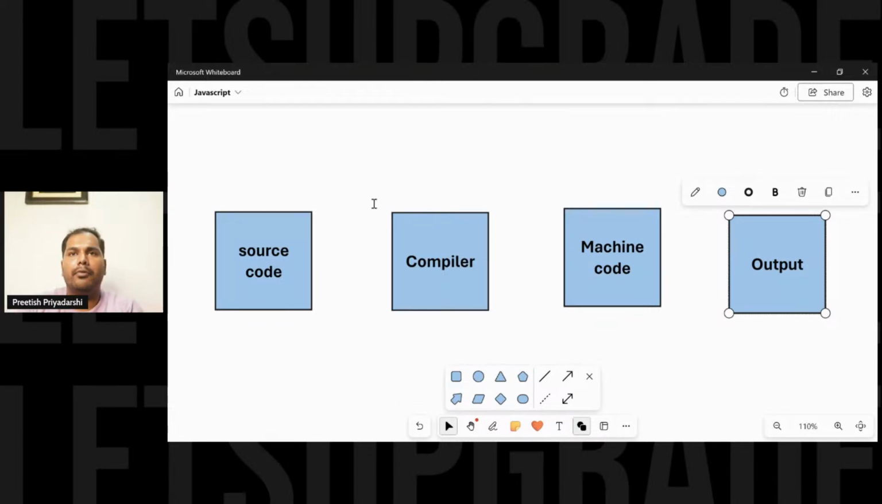The compiler also has a demerit. It takes a little more time to start up, because the compiler has a much longer initial startup time. You have to go through all the compilation steps to begin the program. So the initial startup time is a little long in terms of a compiler.